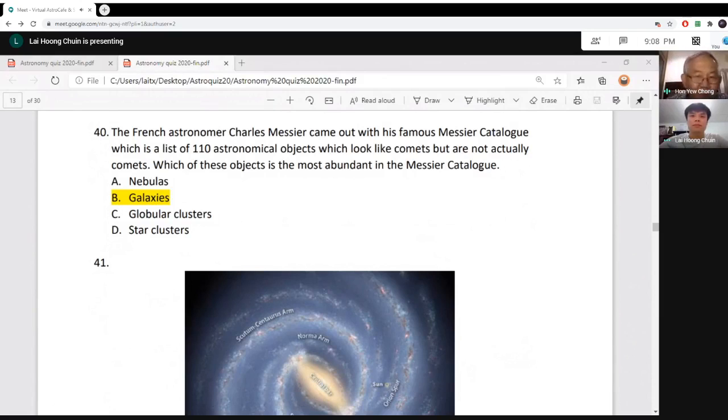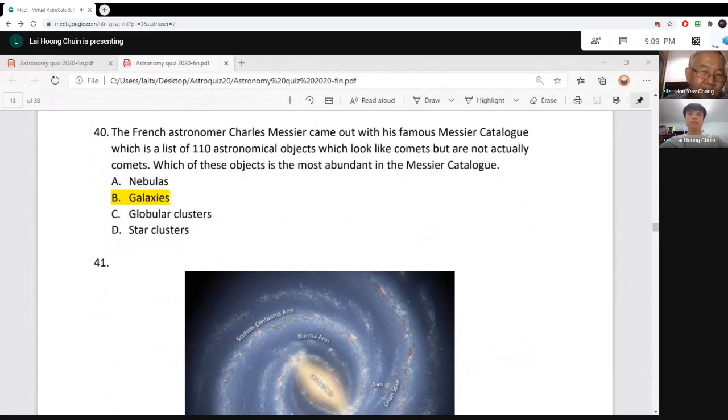If you look at the whole list, some of you may not know what a Messier catalog is, but if you know astronomy, you should know this catalog. You have a lot of objects like globular clusters, star clusters, nebulae, galaxies, and so on. Easily, the biggest number of Messier objects are the galaxies, because galaxies look like comets, but they're not comets. After galaxies, the second should be the nebulae, then the third is the globular clusters, and the least numerous is star clusters. But the most numerous, maybe more than a third of the Messier objects, are galaxies.